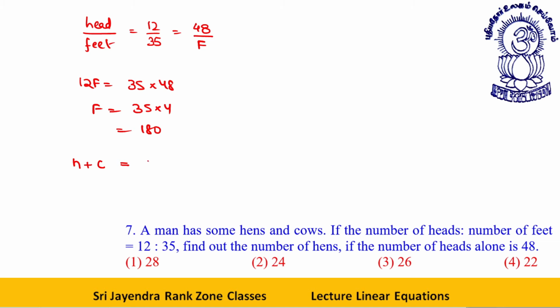The number of heads is given, 48. A hen has two legs, a cow has 4 legs. So this is heads and this is legs: h plus c equals 48, and 2h plus 4c is 180.